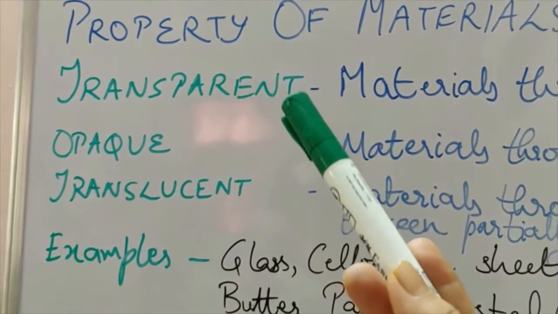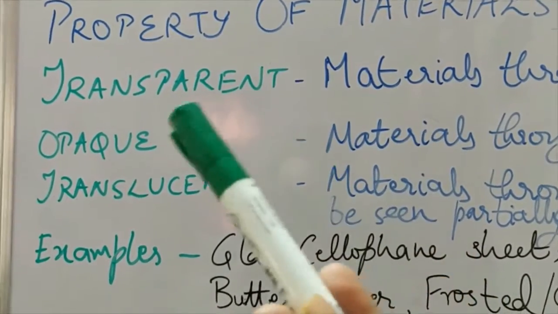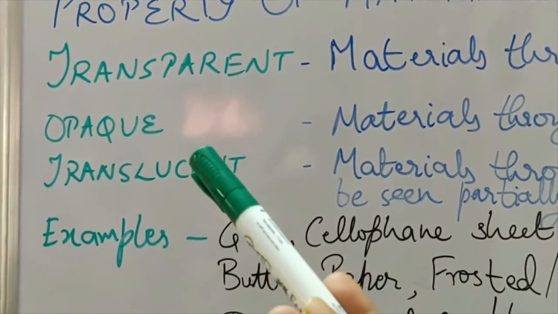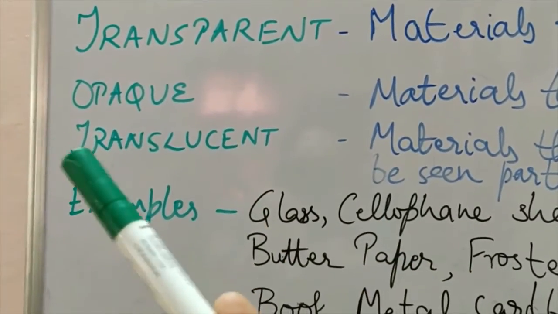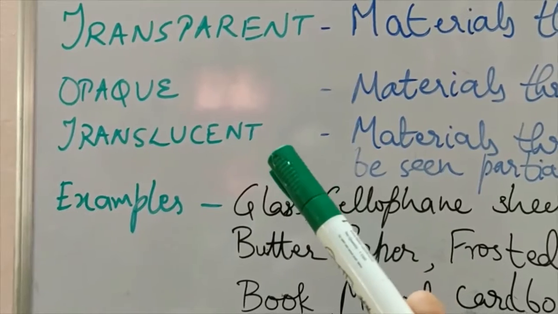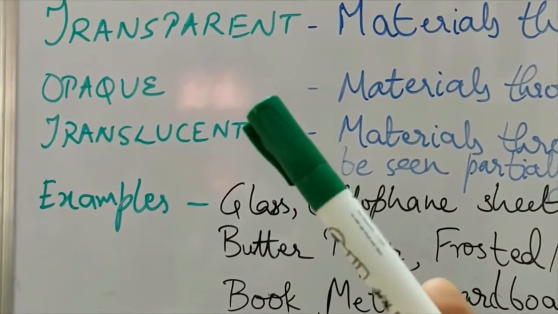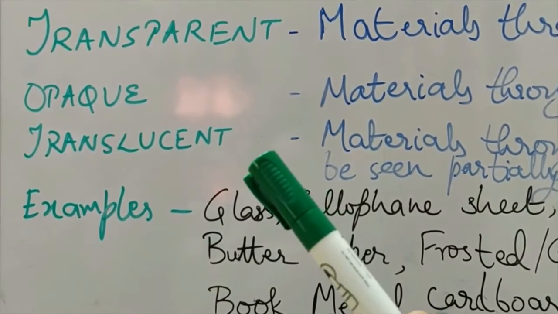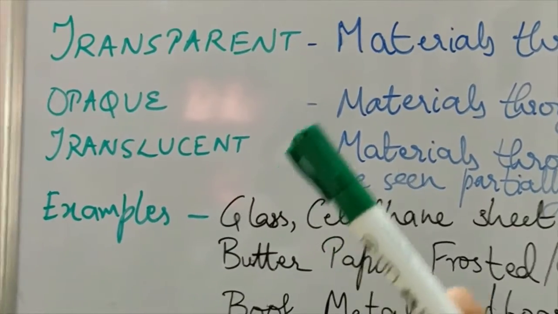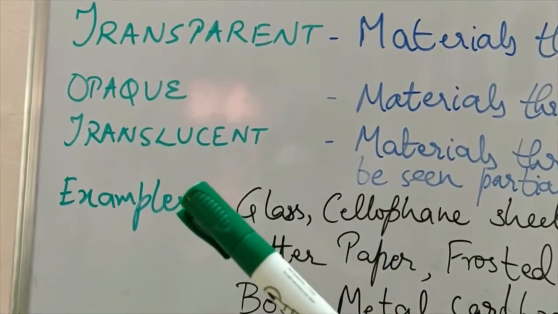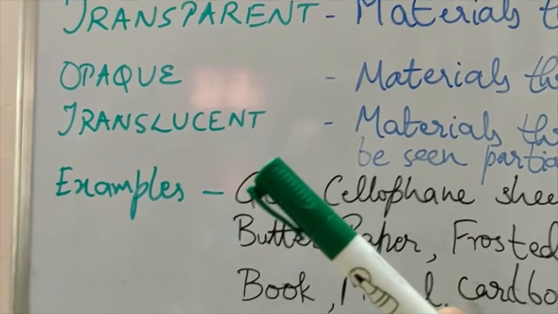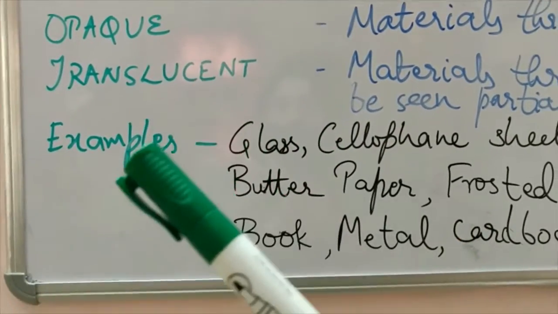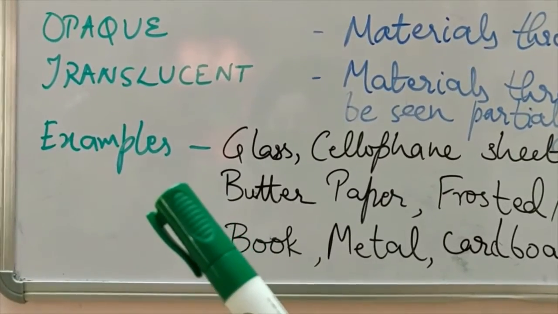So it is basically based on the amount of light which these materials allow to pass through them. Transparent materials allow all light to pass through them. Opaque materials do not allow any light to pass through them. Translucent materials allow a little amount of light to pass through them. So I hope students you have understood these three different types of materials and the differences between them. Now come to examples of these.